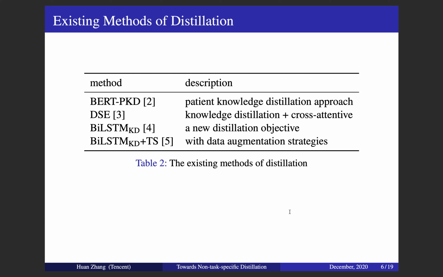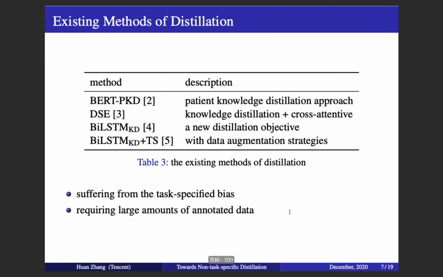For sentence pair modeling, Barkan found the cross-attention function is time-consuming and tried to remove it with distillation on sentence pair tasks. Tang proposed to simulate BERT with a much smaller BiLSTM on specific tasks, and then Han introduced some data augmentation methods to further improve the performance.